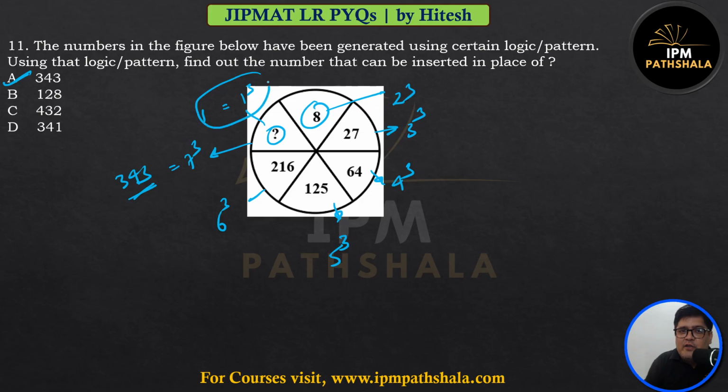Why am I saying 1 is also possible? If this is the starting point of the series, this is 2 cube. This could be 1 cube also. Both answers are correct. 1 cube is correct and 343 is also correct. This is the option given to us. 1 is not there.